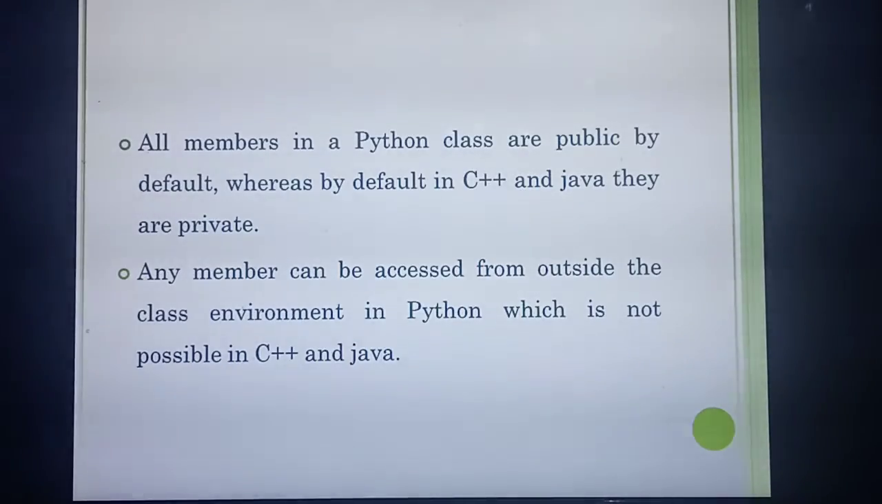But all the members in Python classes are public by default. What do you mean by public? Public means inside the class you can access, and outside the class you can also access. But in C++ you have studied that by default all the members are private. But Python is just the opposite. Public means everywhere you can access. Inside the class and outside the class you can access.